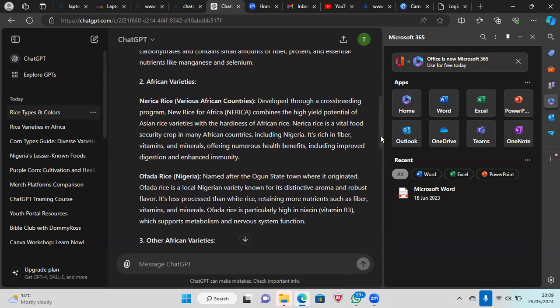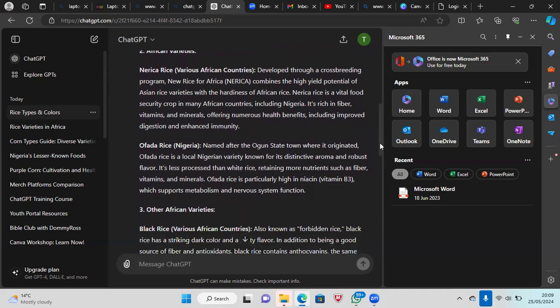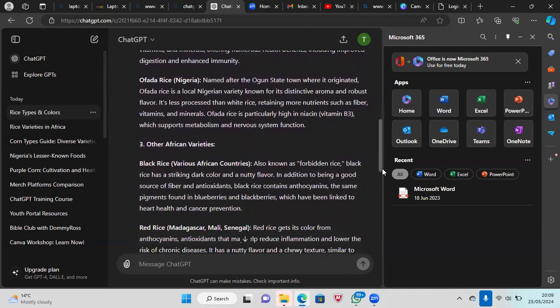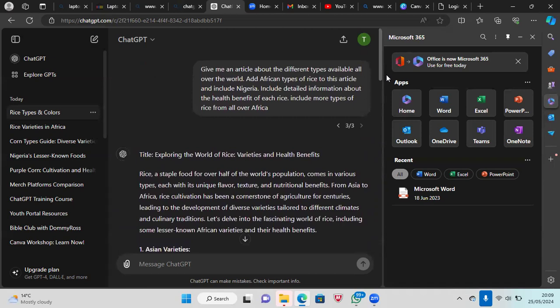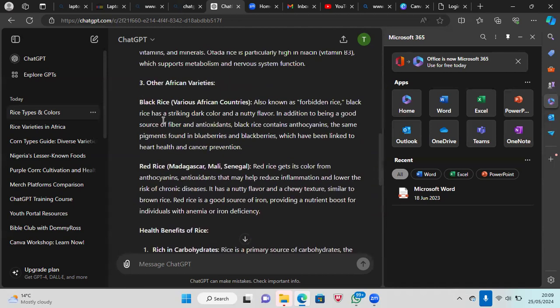Interesting. And just for us to know what kind of food we are eating. Ofada rice, of course, is Nigerian rice. And among other African varieties, we have black rice. Remember what we said it to do. Even though it's adding the color for us now, we remove the color, but at least they are added in. Let's see. Black rice and red rice, those are very, very healthy as well.